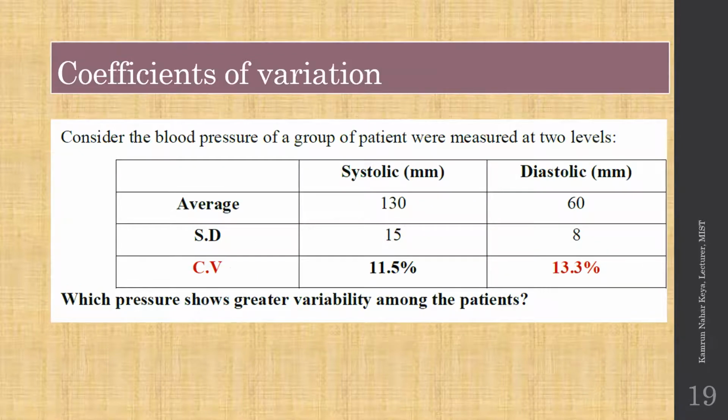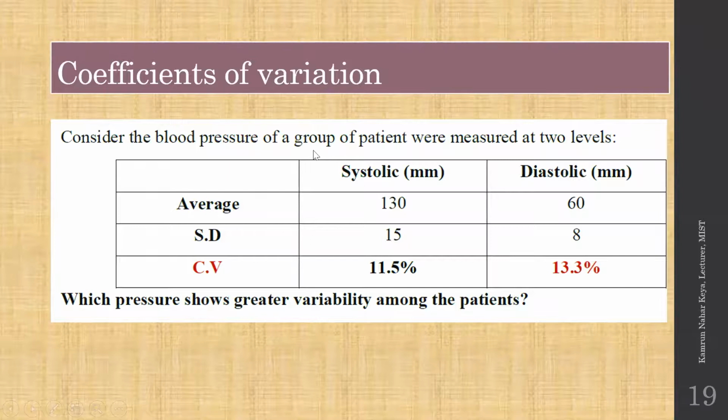So another example I have given here is for blood pressure of a group of patients. Here the average and standard deviation I have shown already, but for the problem you have to find those. If we give problems, you have to find the average and standard deviation, then calculate the coefficient of variance.